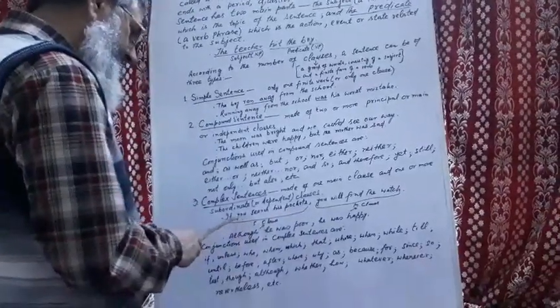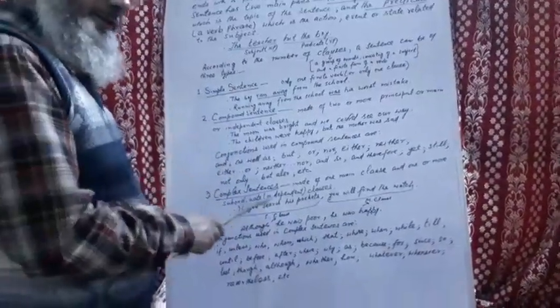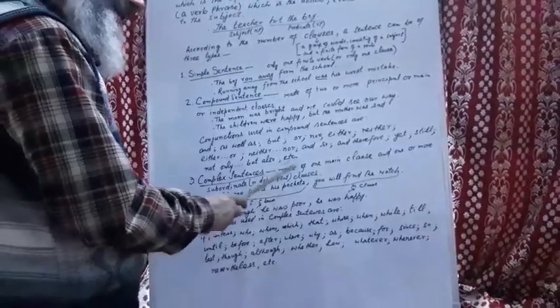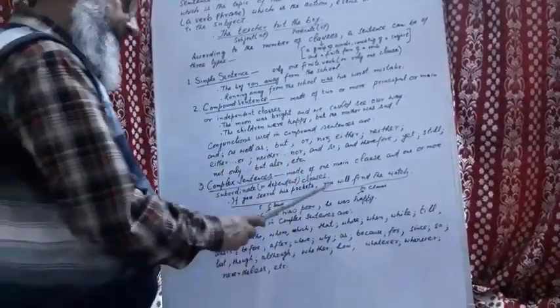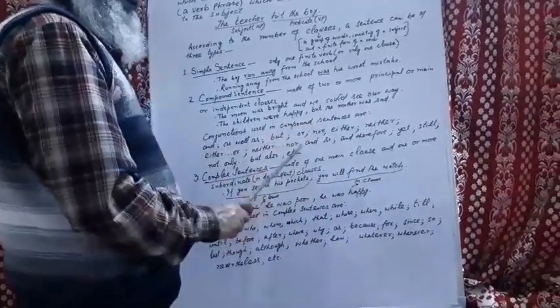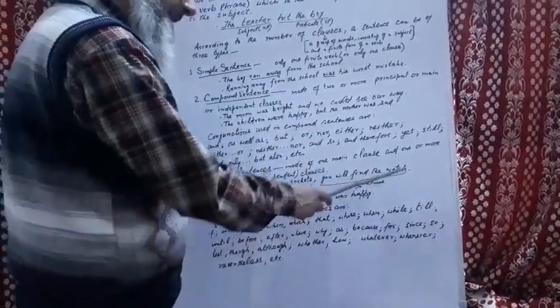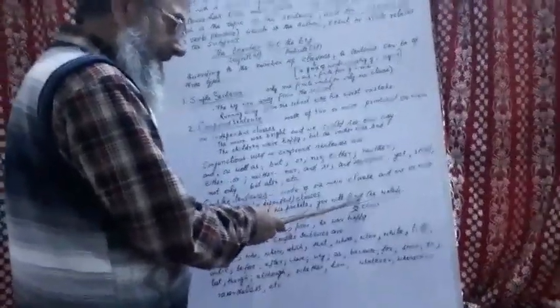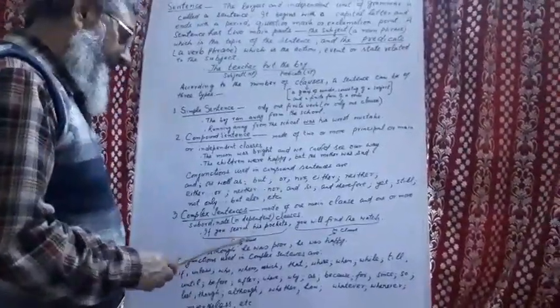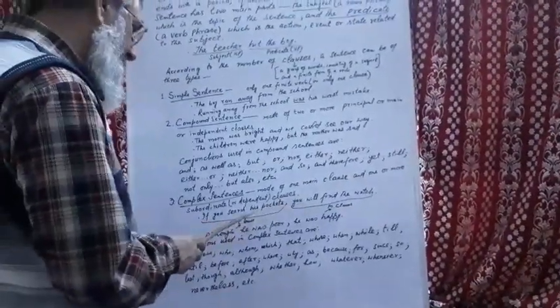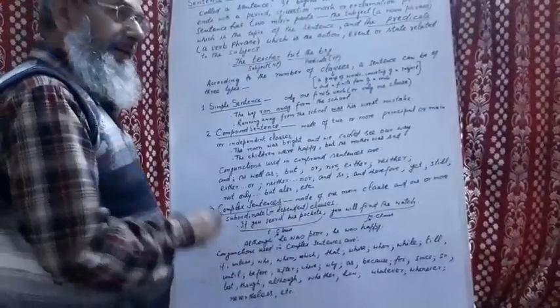Now there are two parts. If you search his pockets: this part does not give complete sense. It needs something more. And the second part, you will find the watch. This clause exists on its own as a sentence, so it is the main clause, whereas this one is the subordinate clause. So this sentence has one main clause and one subordinate clause, and such a type of sentence is known as a complex sentence.